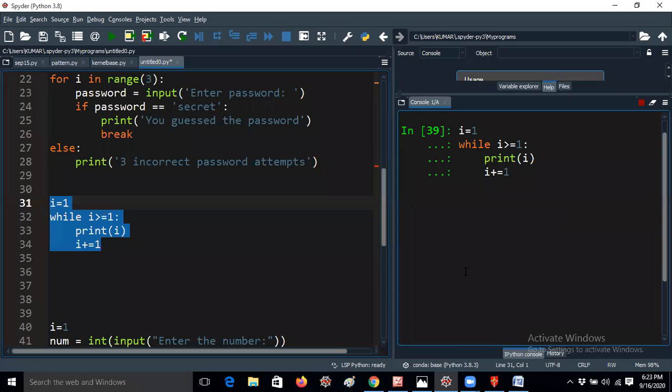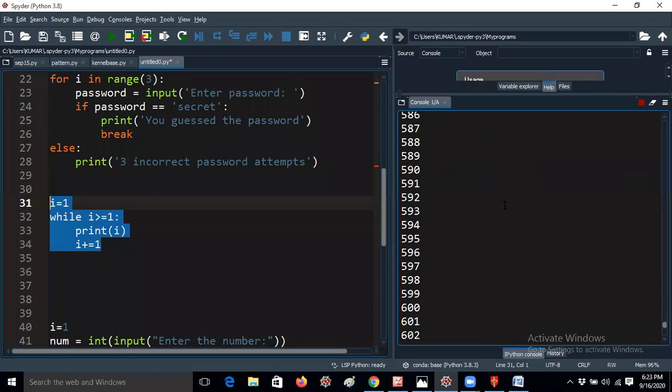Anyway, I will give you a general example also. Don't worry. So now I'm running the code. You can check here, I'm getting 1, 2. It may not stop, because it will print 601, 600. Okay, so it may not stop. But it is stopping, I think it is getting late.